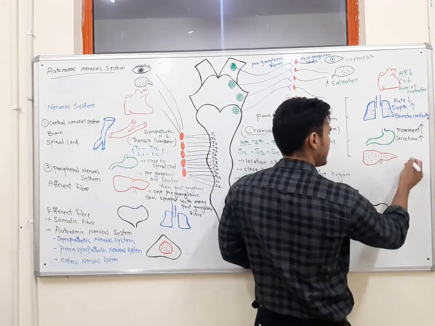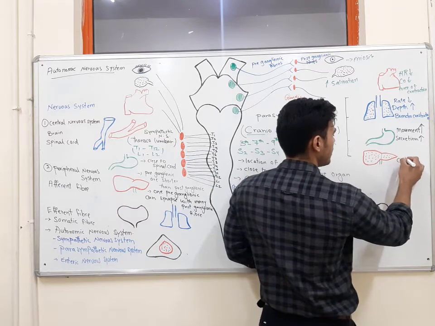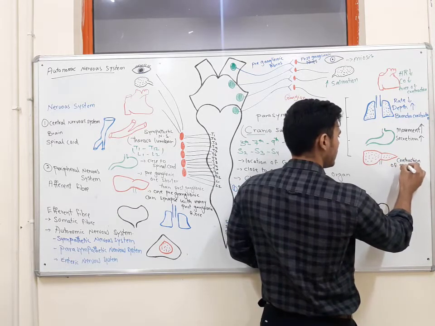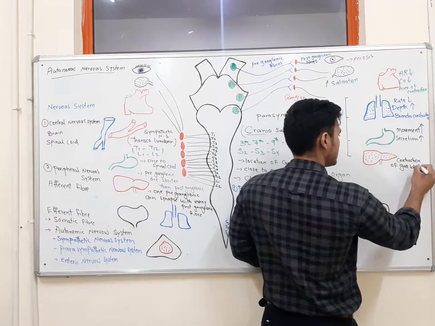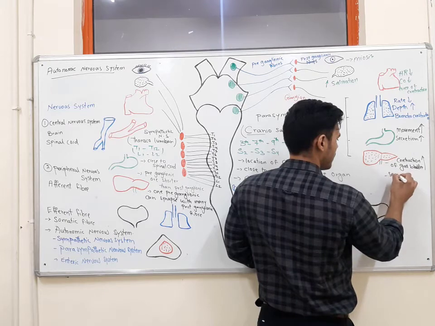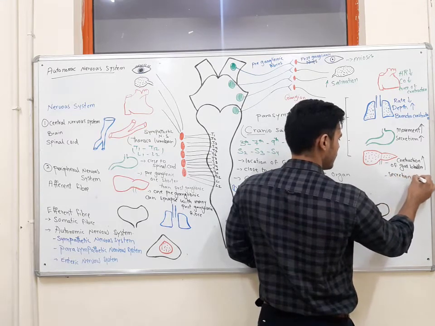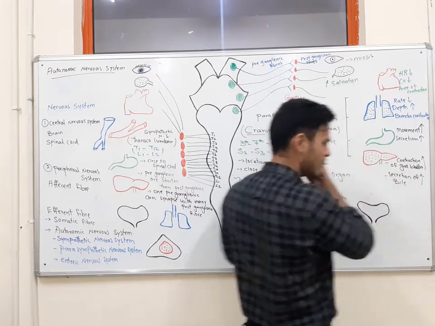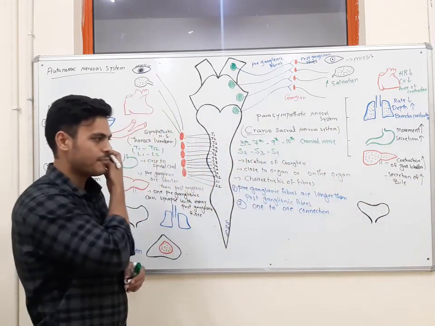So it increases contraction of the gallbladder, as well as it increases the secretion of bile. This is the effect of stimulating the parasympathetic nervous system.